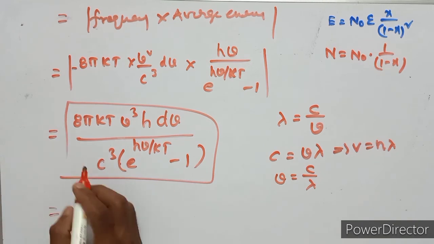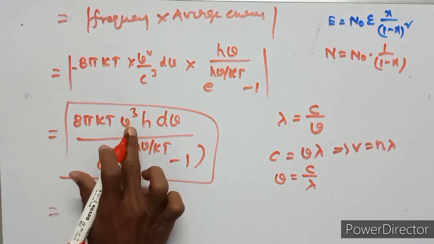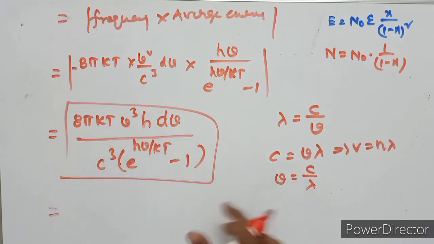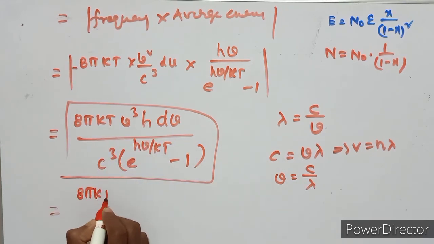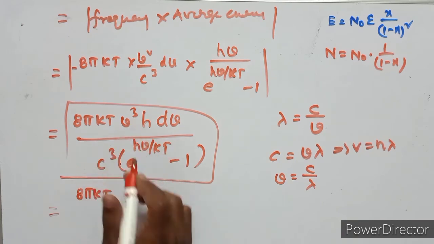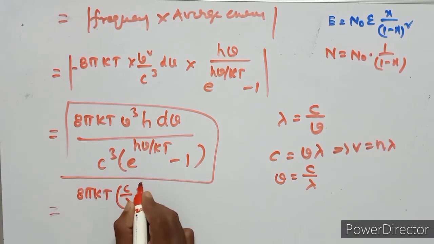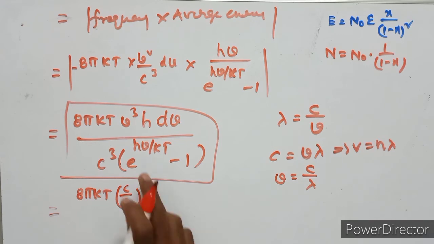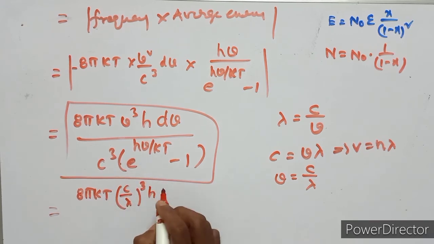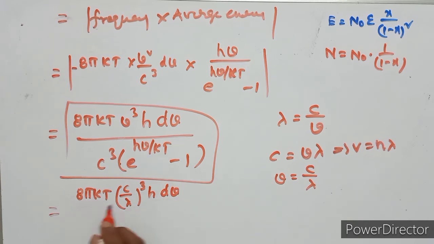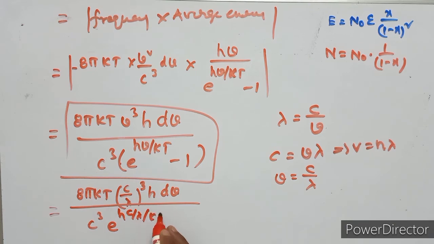In the above equation we substitute 8 pi kt, nu cube as c upon lambda whole cube, h d nu upon c cube e to the power of h in the place of nu, c upon lambda upon kt minus 1.